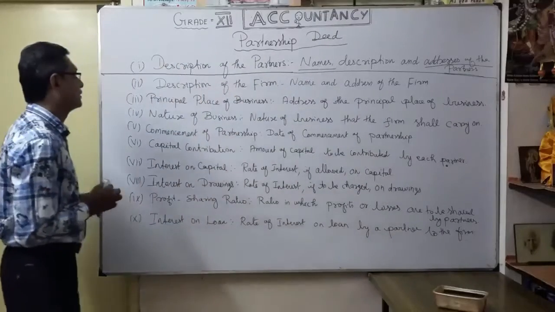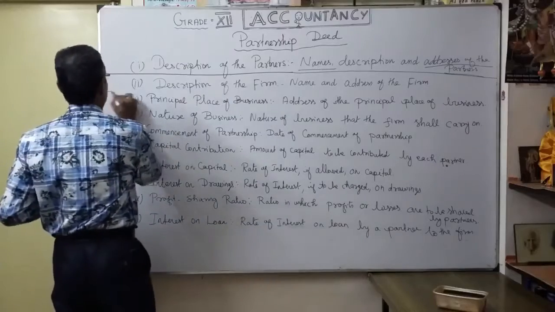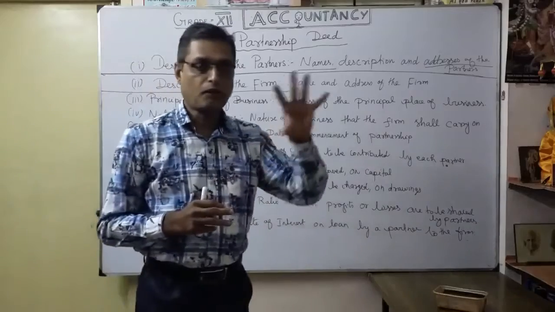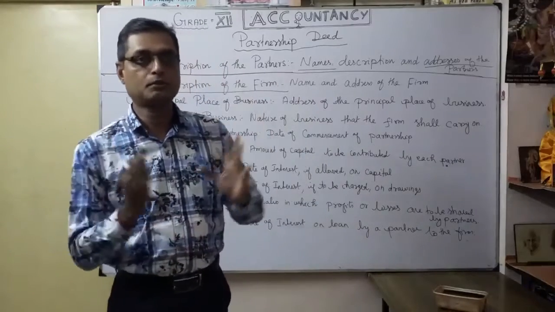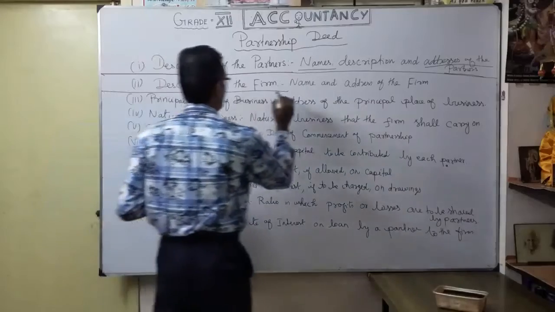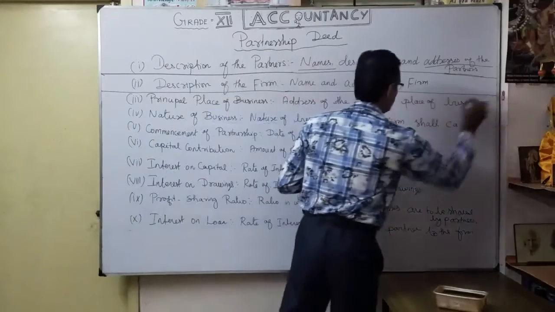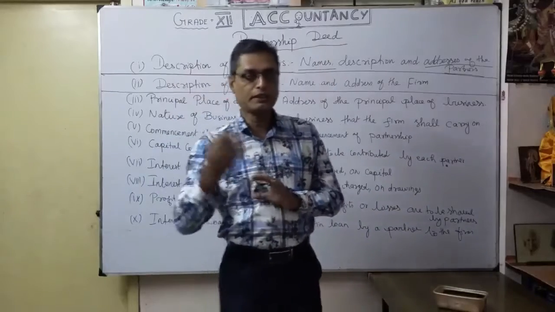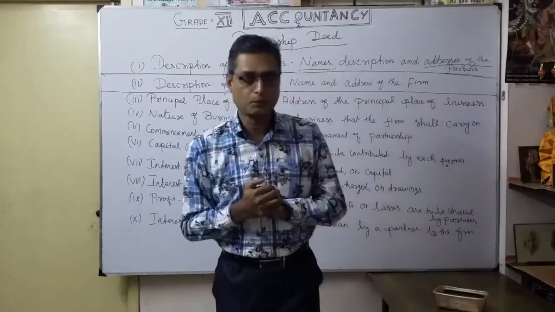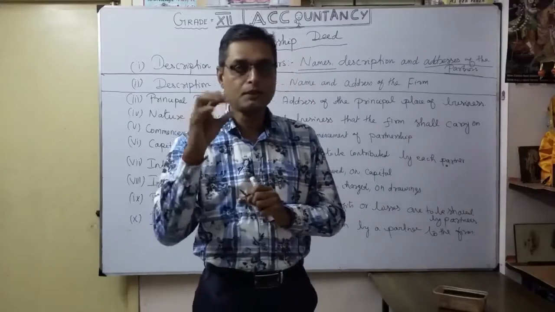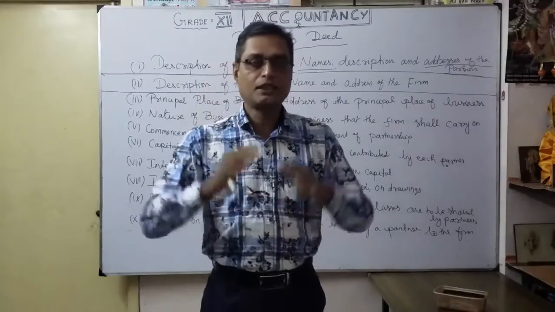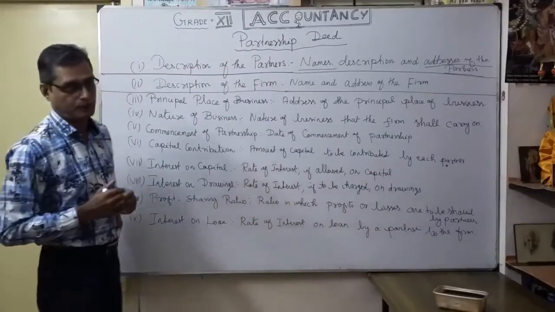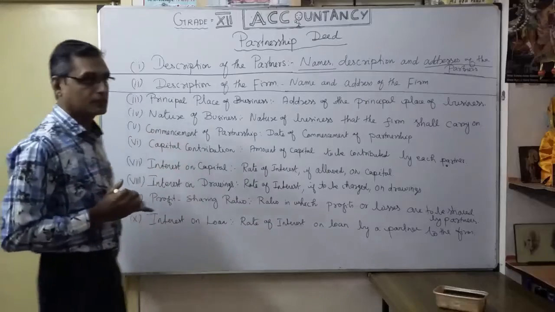The second one, description of the firm. That means, what is the name of the firm? Under what banner, what name are you going to do the business? So name and address of the firm. Where is the location of the firm, simply our office address. Suppose you are starting the business under the partnership, you want to give it some name, isn't it? Under that name we are going to do the business. So the name and address of the firm is the second important one, description of the firm.